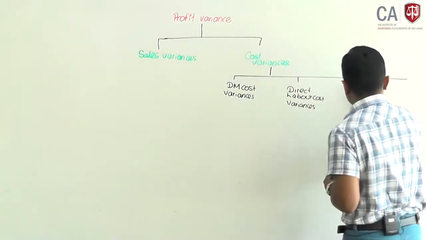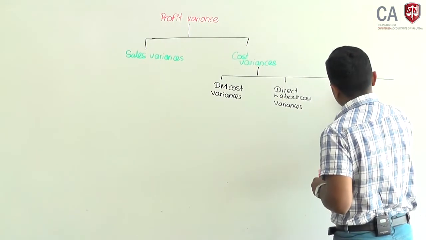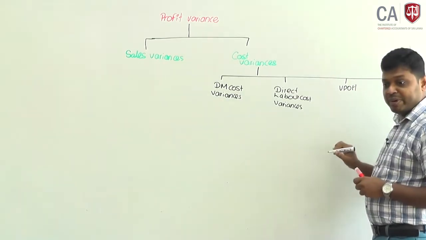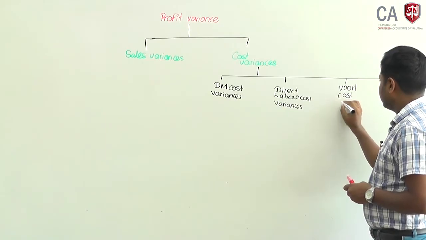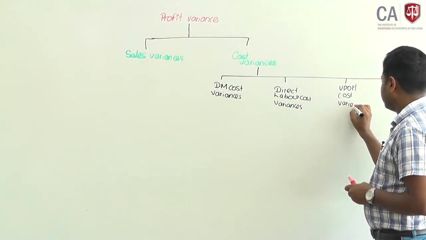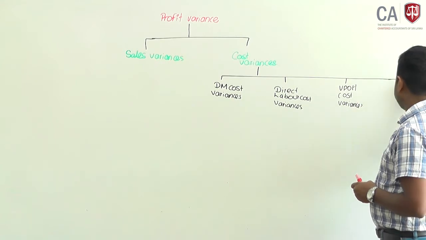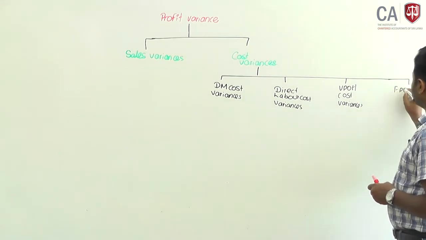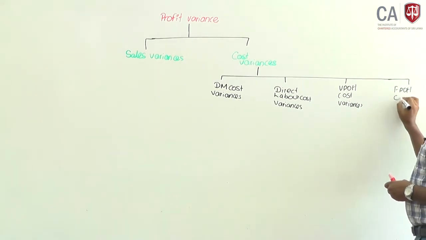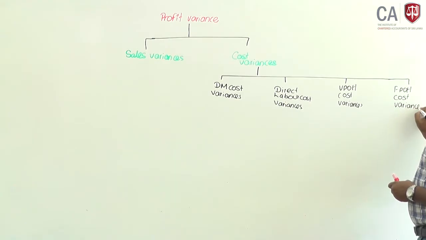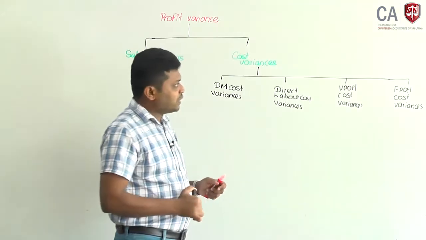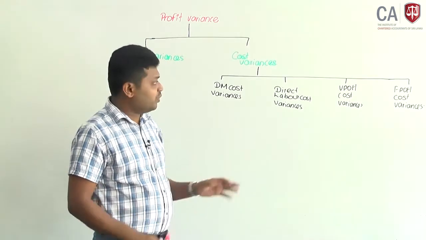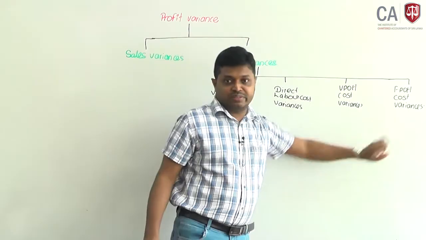Then variable production overhead cost variances. And finally, fixed production overhead cost variances. There are four types of cost variances.